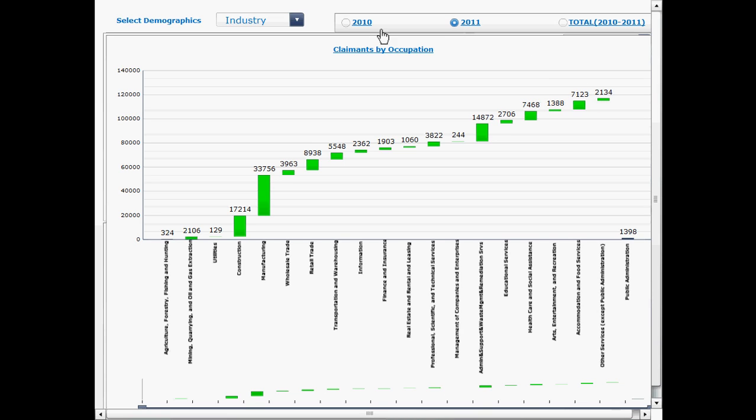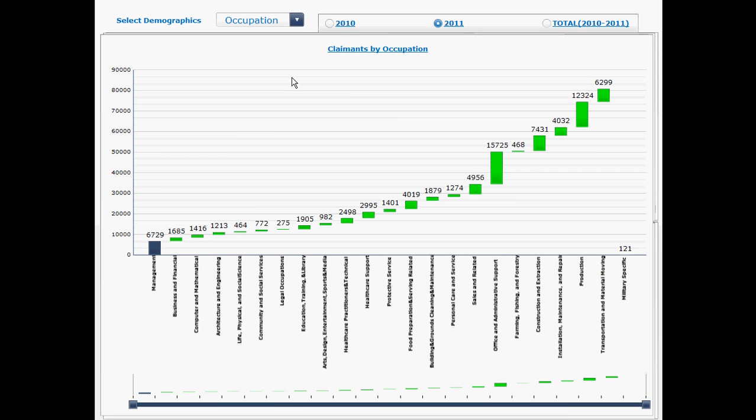We can also change it up by year and go into 2011 and see what the comparison was versus 2010. We can also see the information by occupation, whether you're using SIC codes, whether you're using NAICS. We can definitely see the difference in impact in different types of industries and occupations.